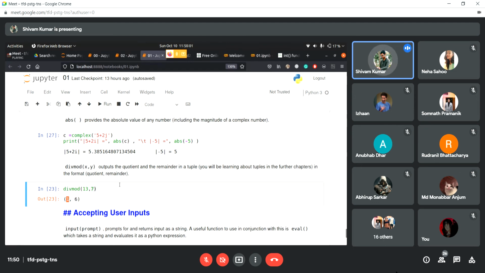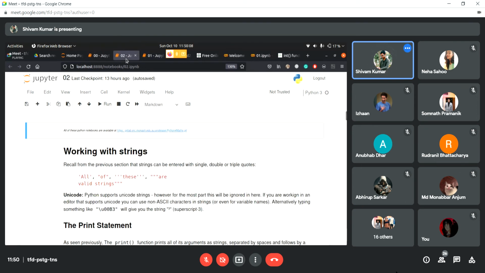I'm sorry if I'm running through all this, but it's really impractical. I've never used it, so I just thought we could skip it. Yeah, so we are done with the first worksheet. Can you guys open the second one?